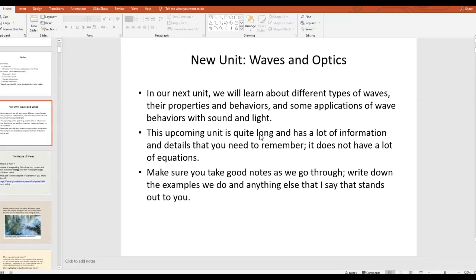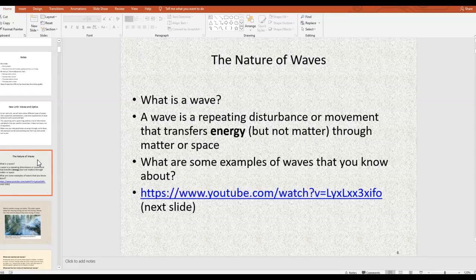Now the good thing is, like I said, there's not a lot of calculations. There's not a lot of equations that you have to know and use, but it does have a lot of details that you just need to remember. So make sure that you're taking good notes. Again, remember you can access these PowerPoint notes through the appropriate module in Canvas. So please feel free to refer to them, and I would encourage you to take notes on your own using a notebook or Google document. So this is slide 5. We're going to go on to slide 6 and talk about the nature of waves.